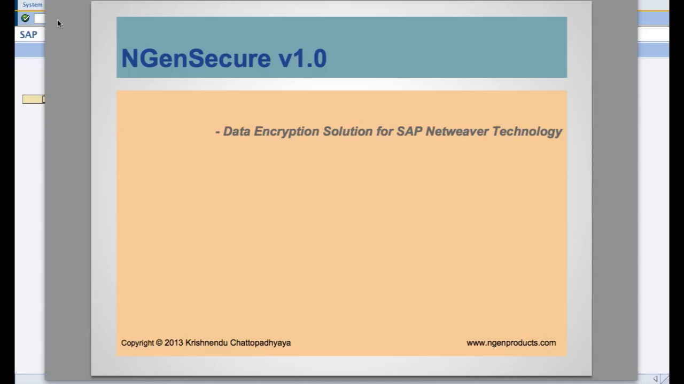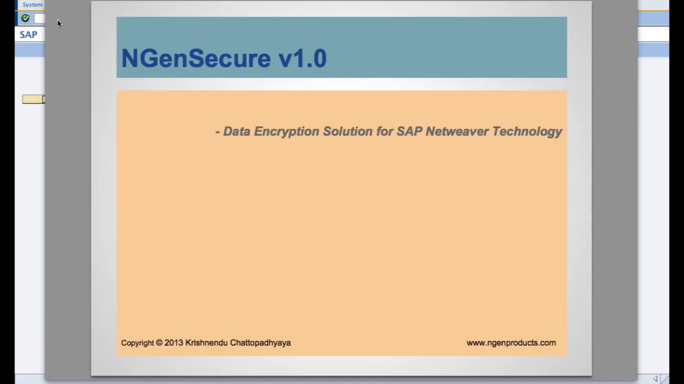I am going to present to you today Engine Secure version 1.0, which is a product for data encryption in SAP NetWeaver technology. To brief you about the product, this product can be used in any use cases which require online data encryption in SAP NetWeaver technology.